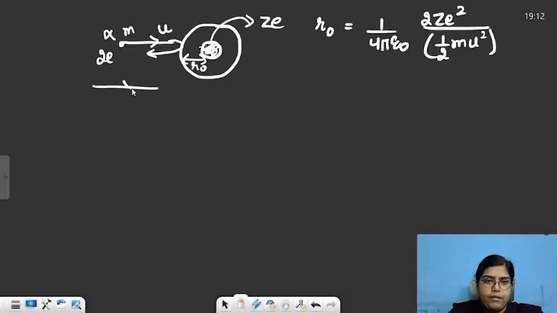Impact parameter, it basically was this distance b. This is the particle which rebounded back, 1 in every 9,000, and this was the other particle which actually deflected by some angle. So impact parameter is the perpendicular distance between the particle which rebounded and the very first particle.